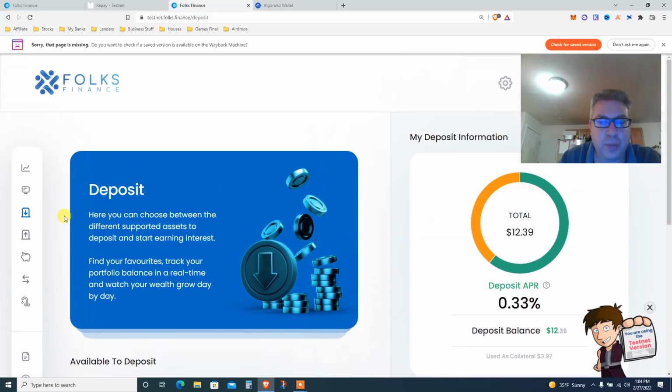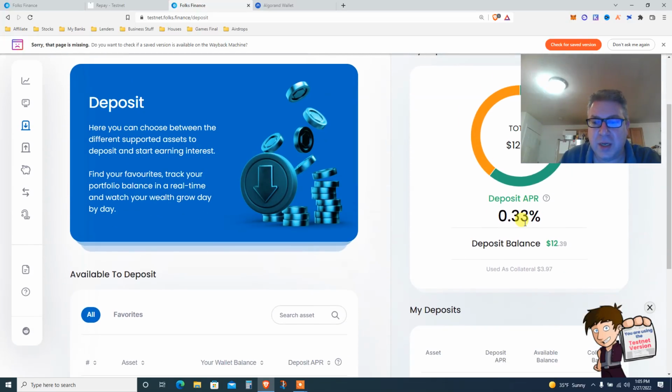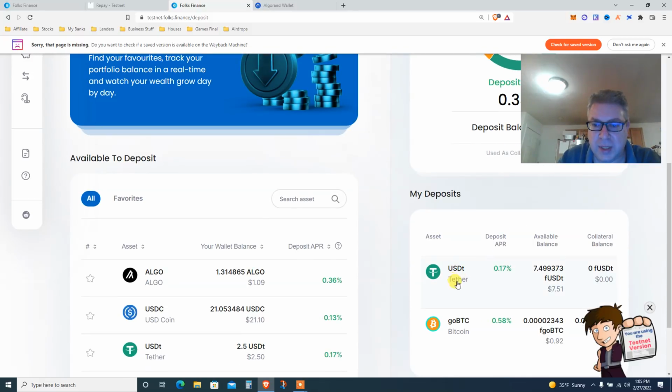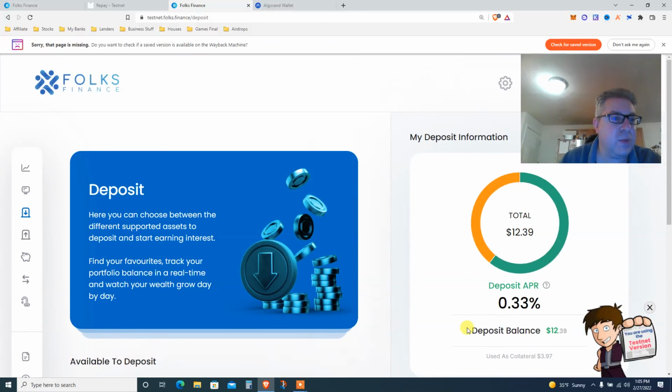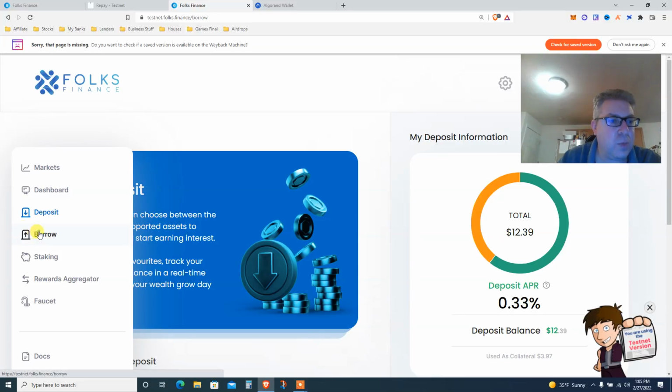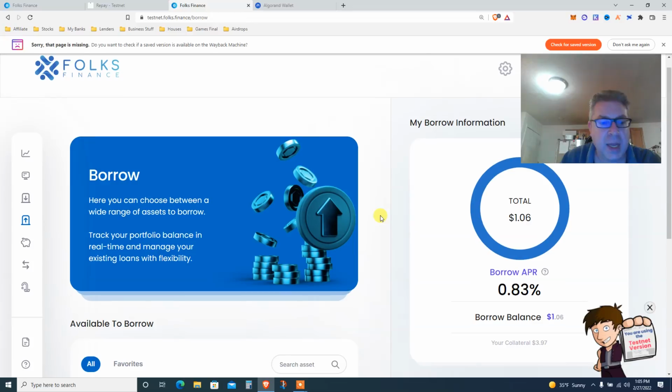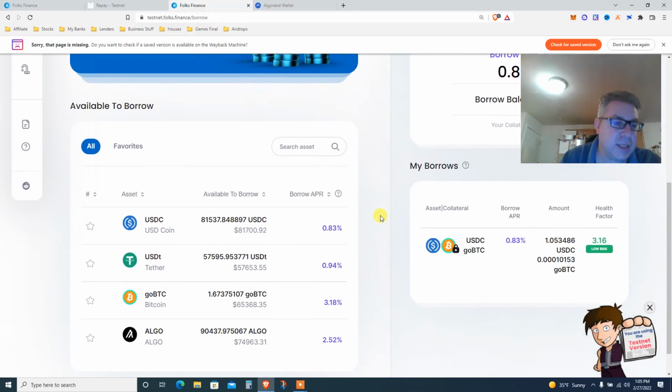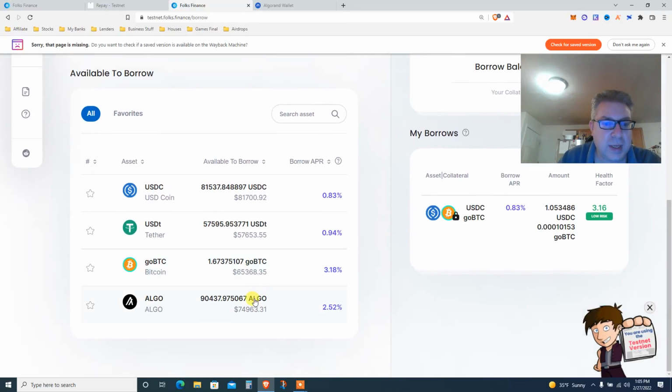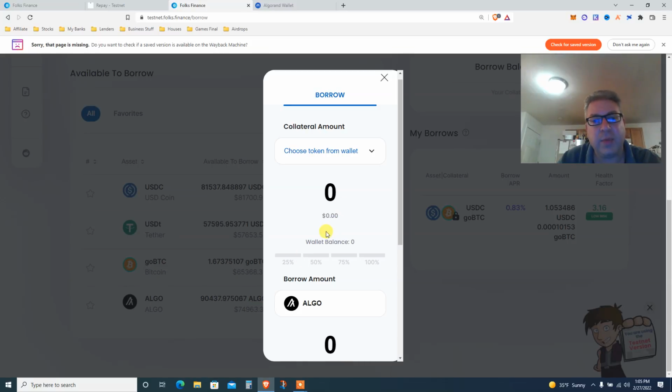And now that we deposit, you see my balance is right here. My deposit information, my deposit's right here. USDT Tether, and I did a little Go Bitcoin from the Faucet as well. And now you're gonna go to borrow. In the borrow, against my Tether, I'm gonna borrow a little Algorand. So let's borrow against my $10.